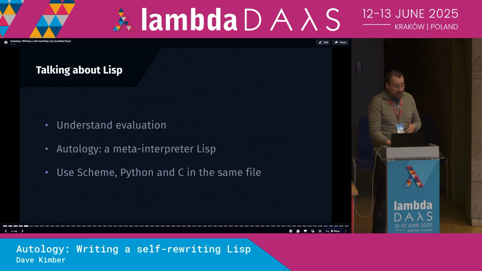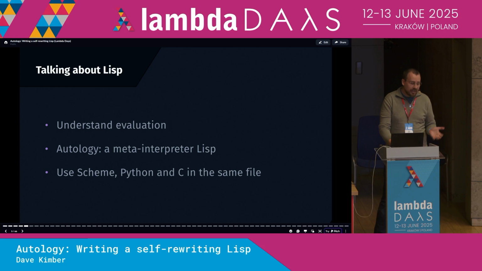Then we'll take a look at Autology, a Lisp that I've written that can modify its own rules of evaluation by rewriting its interpreter at runtime. We'll take a look at some of the weird and wonderful things that Autology can do, and finally we'll use Autology to write a program which switches between Scheme, Python, and C interchangeably in a single file. I promise we'll get there.